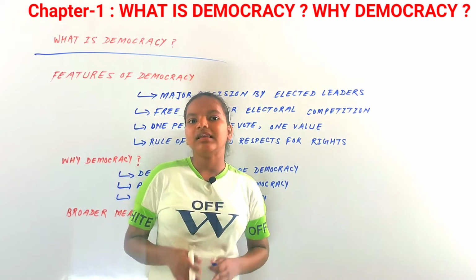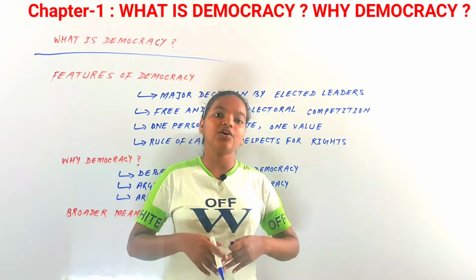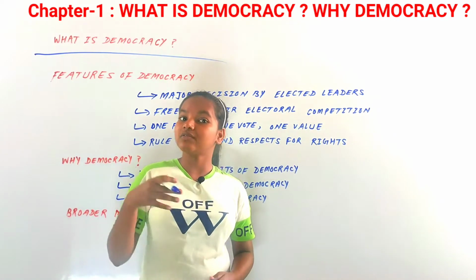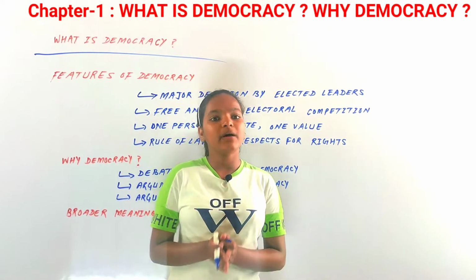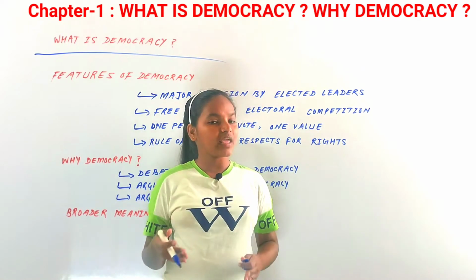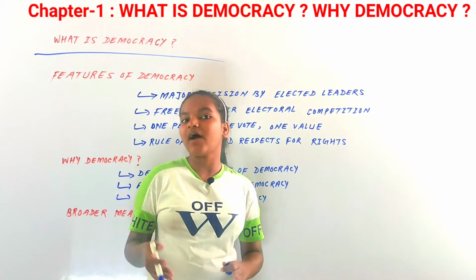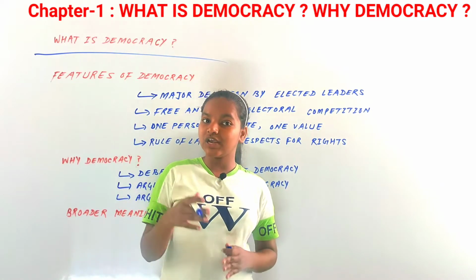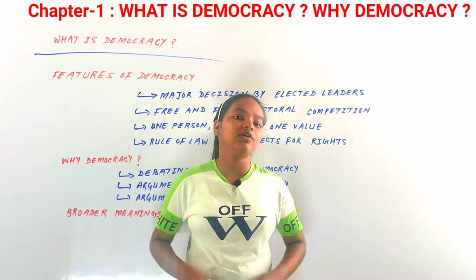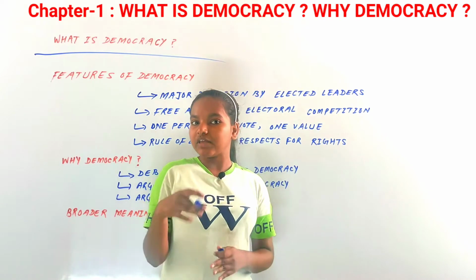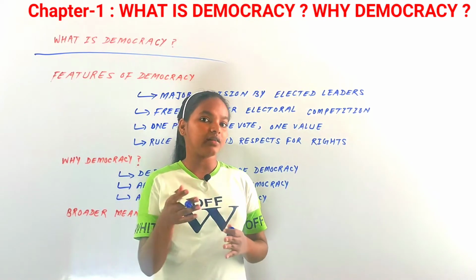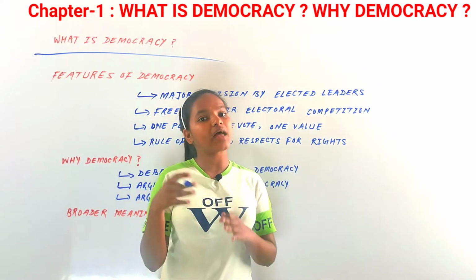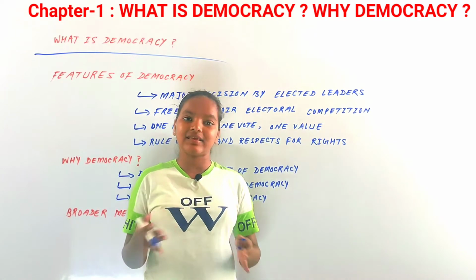Let's discuss. In your daily life, you use the word pen, you use the word rain, you use the word love or any other word, but you don't use its definition. First you use it, but why do we need a definition? We need a definition when we have to distinguish it from a particular thing. Like we use the definition of rain when we have to distinguish it from thunder or drizzling. So we use definitions to distinguish one word from another word, and the same happens in democracy.